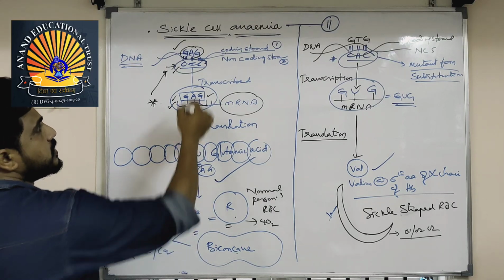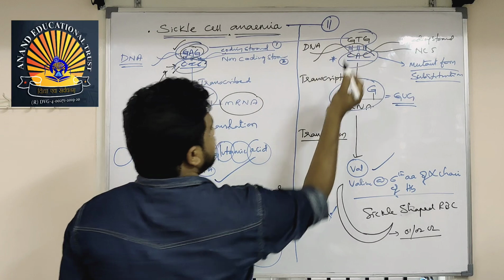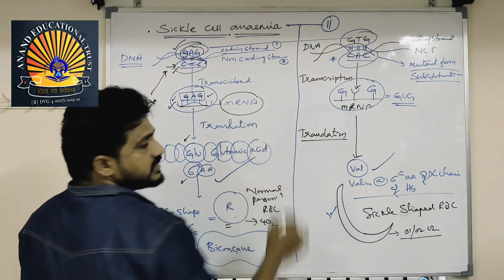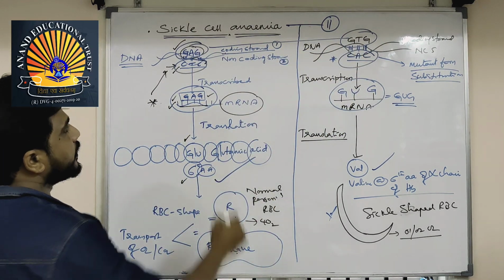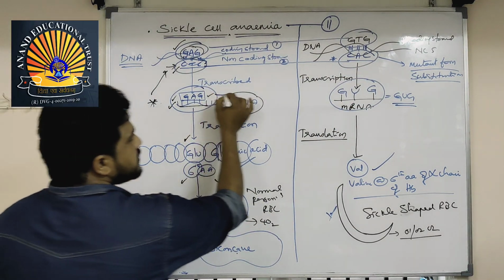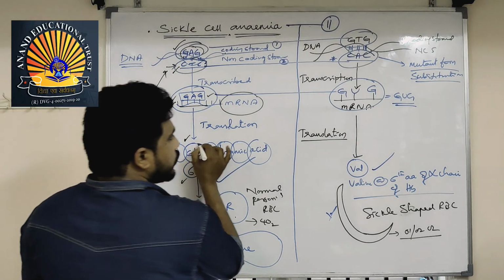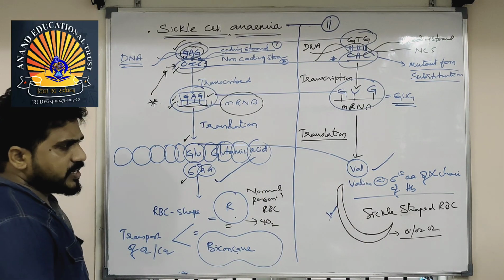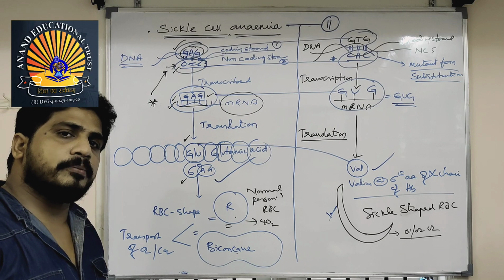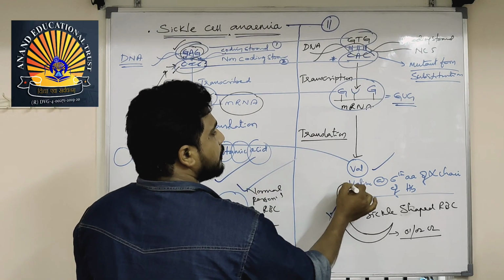In the coding strand, GAG will be replaced by GTG. So GAG is replaced by GTG in the coding strand, CTC by CAC in the non-coding strand, GAG by GUG in mRNA, and glutamic acid by valine in the polypeptide chain. So the round shape is not coming because of the valine.